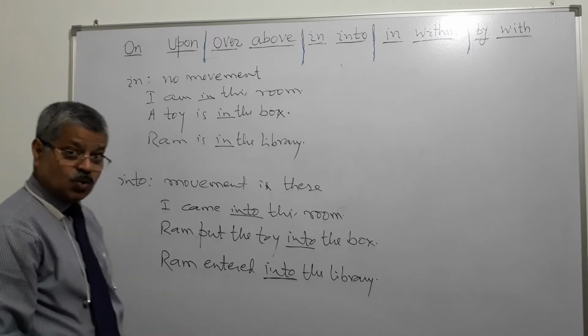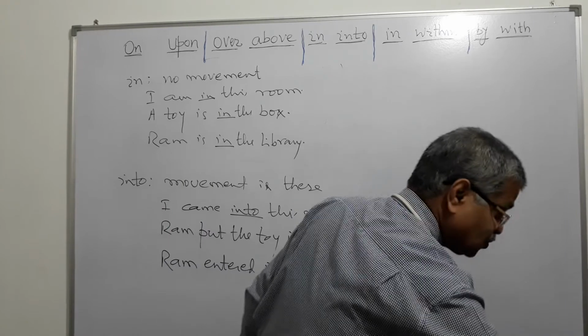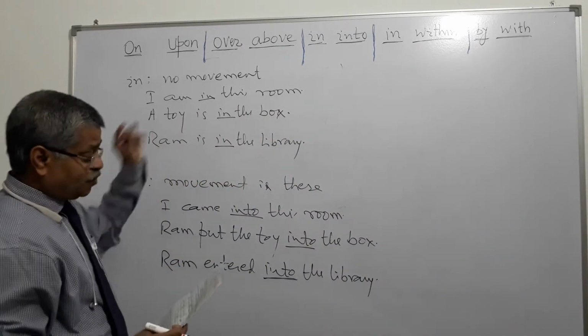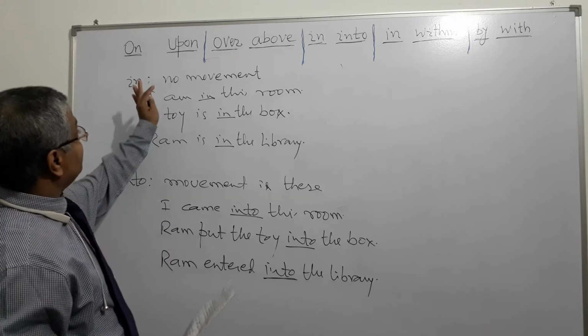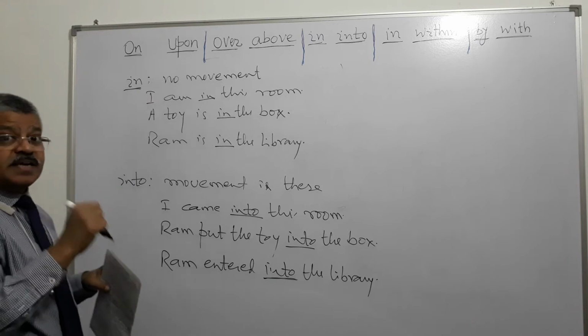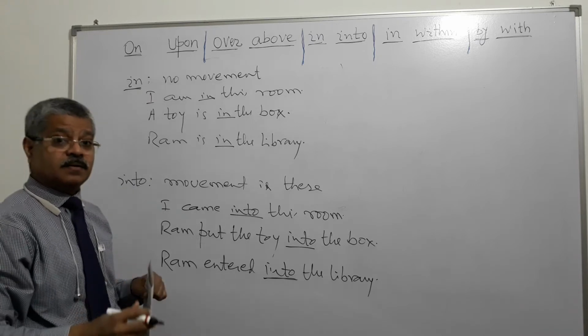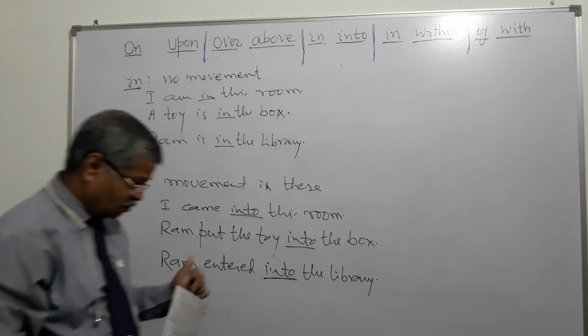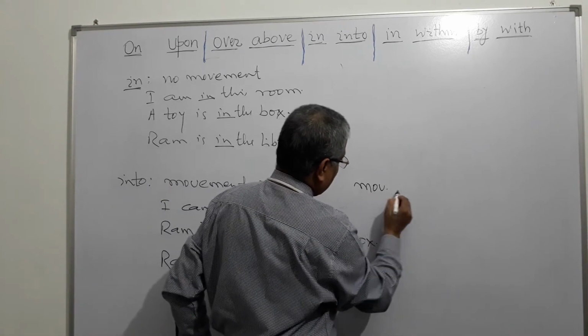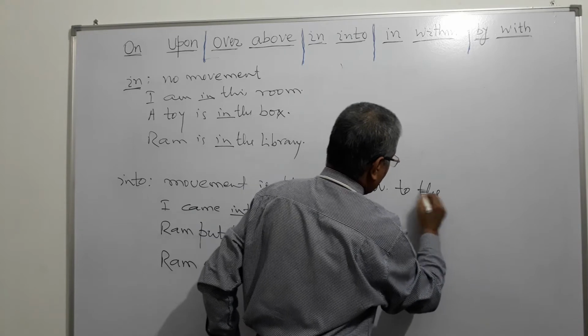So into shows movement. In shows no movement, right? There is no movement. And here into, in, to describe something, somebody which is already there. And into, mostly this is movement to the inside.